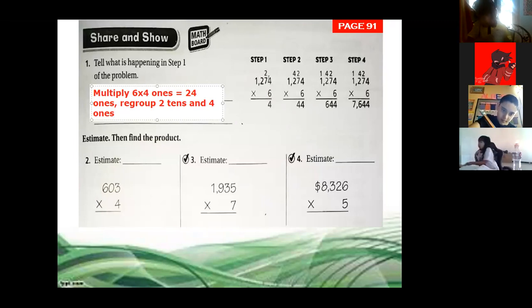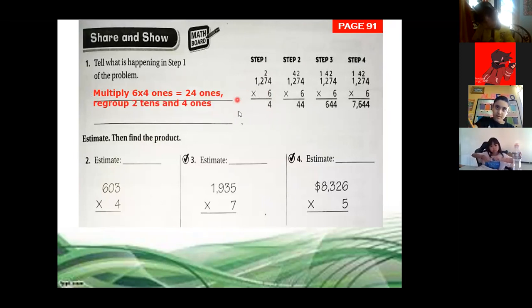That's why we have the number 2 here, because it's the answer of 6 times 4, it's 24. So we have 4 ones and 2 tens. That is what is happening in step number 1. We just multiply the ones and we regroup.